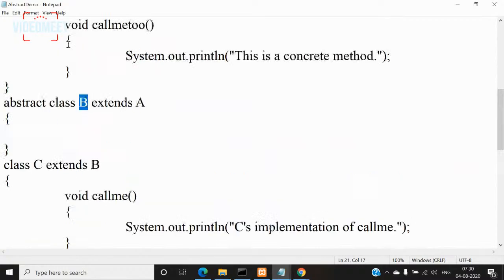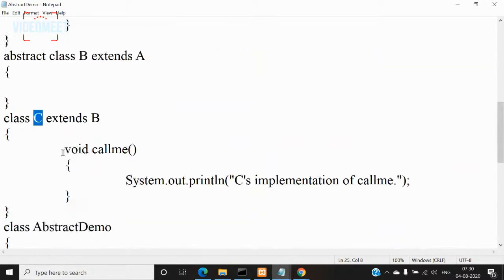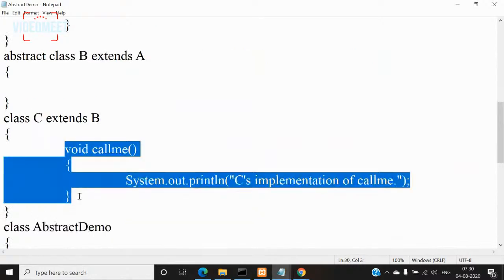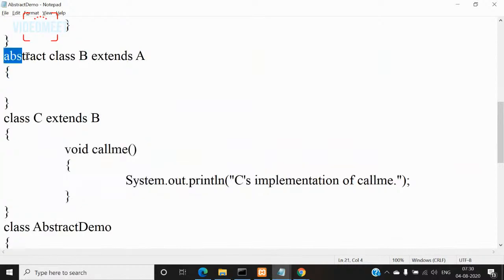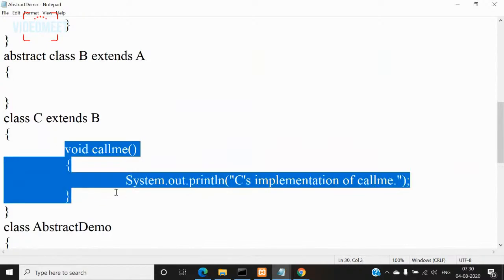It is like hereditary: the grandfather has given the responsibility to the father, but the father couldn't do that, so the father gave the responsibility to the son, right? Now the son took the responsibility and he is defining the call me method, which is not done by his parent B. So that's why we qualify B as abstract, and now class C is not qualified as abstract because it is taking the responsibility and giving the implementation of call me.